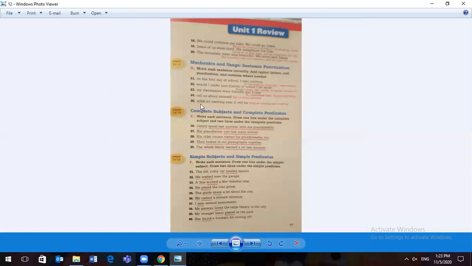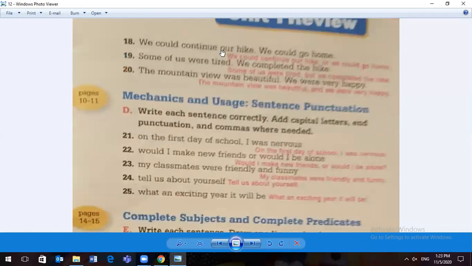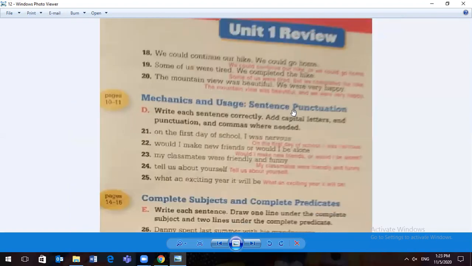All right, next page. At the top, there's a couple more. We could continue our hike, comma, or we could go home. We must be lowercase. Some of us were tired, comma, but we completed the hike, comma, but, lowercase w for we. The mountain view was beautiful, comma, and we were very happy. Okay, this is not a but, this is and. It was beautiful and we were happy. So we have here comma and, lowercase we.